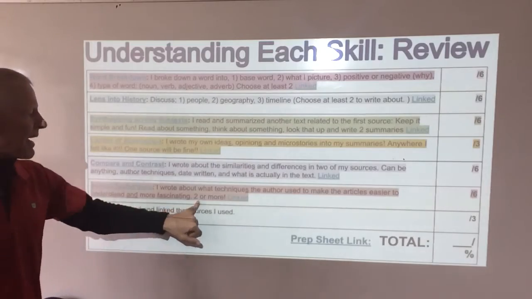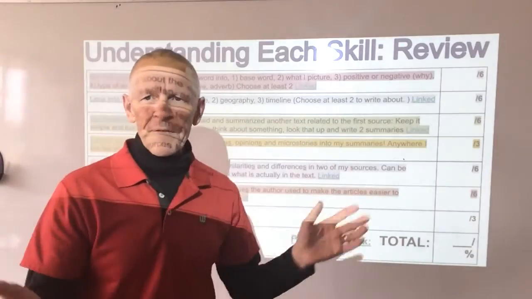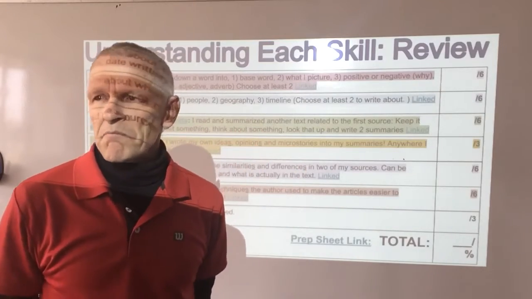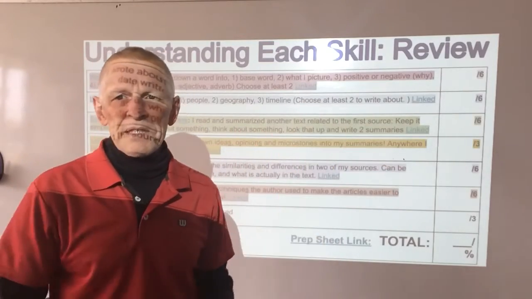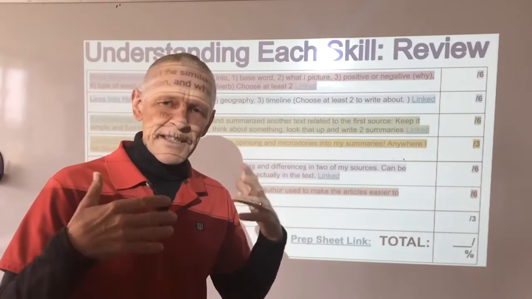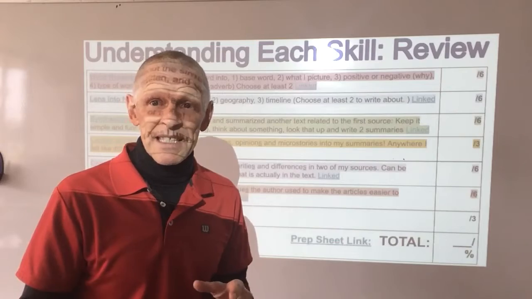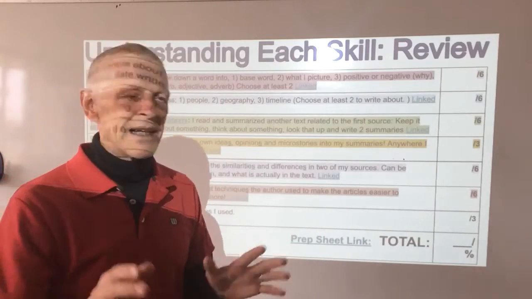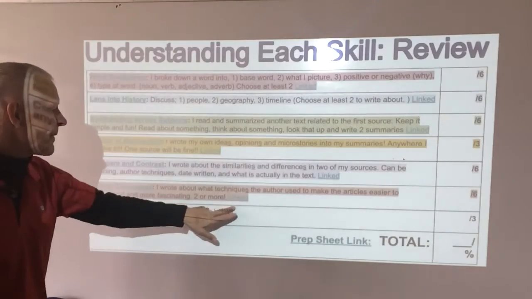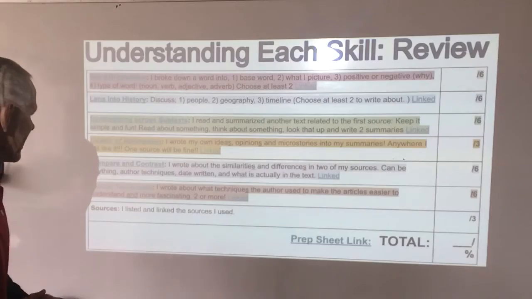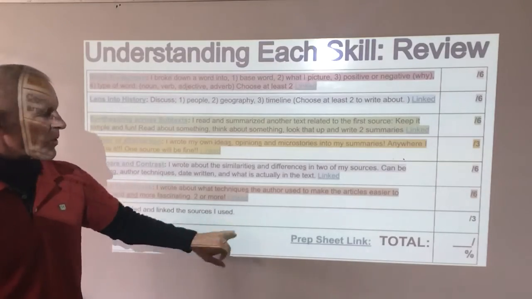Author techniques. And again, that's linked. And there's about 57 author techniques you can talk about. Anyway, there's 57. Look at them. How it makes the reading more interesting, easier to understand, or the opposite. You could say the author technique makes it more confusing and difficult to understand. But you're going to have to choose 2 of them and explain how they help the writing or maybe how they hinder the writing. And then make sure you list your sources.